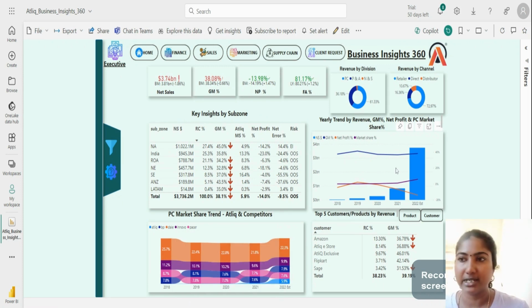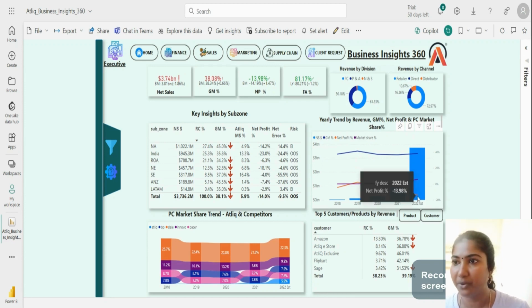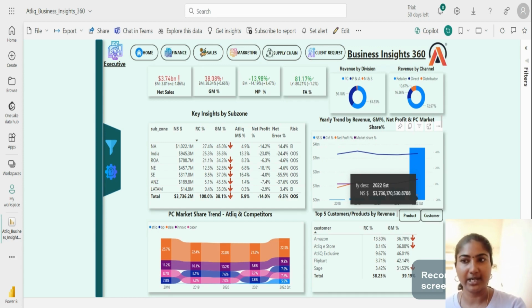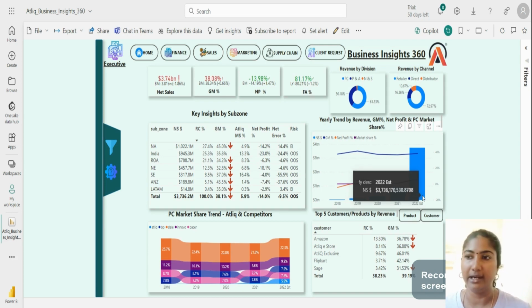Okay, we can see the yearly trend by revenue, gross margin percentage, and net profit percentage. This bar chart shows the net sales. The net sales have been increasing gradually over the years, and the gross margin percentage is remaining almost around 38 or 39%, and the net profit percentage is decreasing, but the market share percentage is increasing from 2021 to 2022, which is a good sign for the company. Though the net profit is negative, the market share is increasing. We need to reduce the operational expenses to increase the net profit percentage.